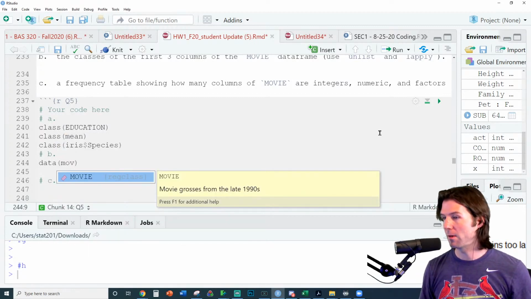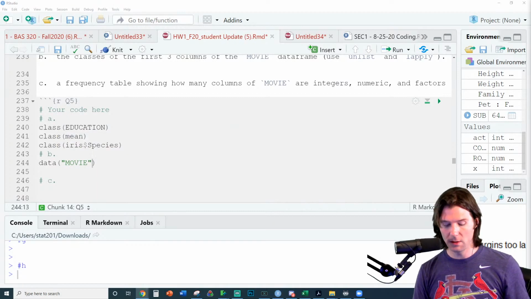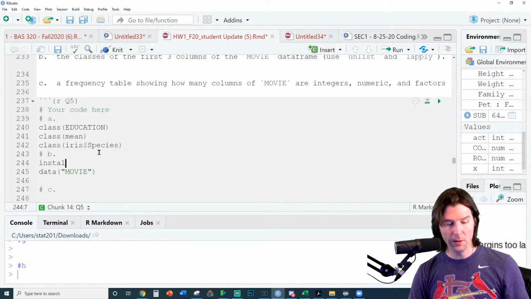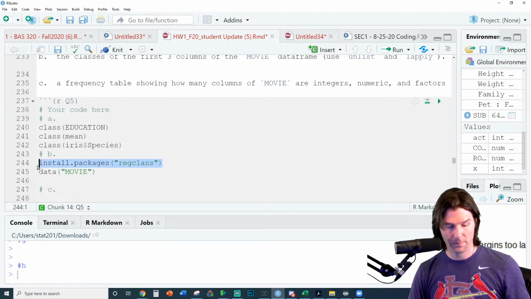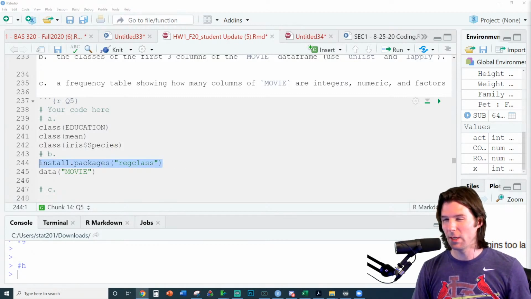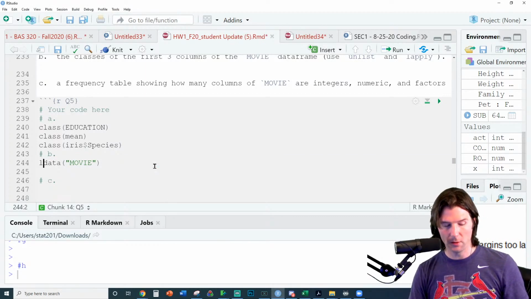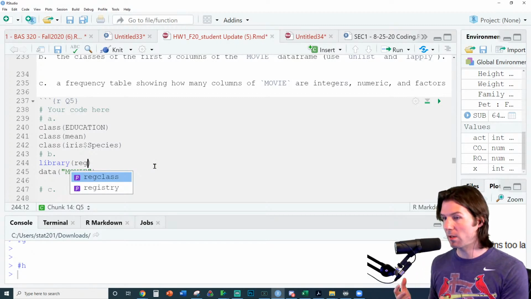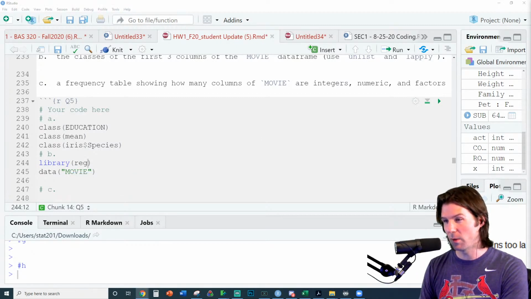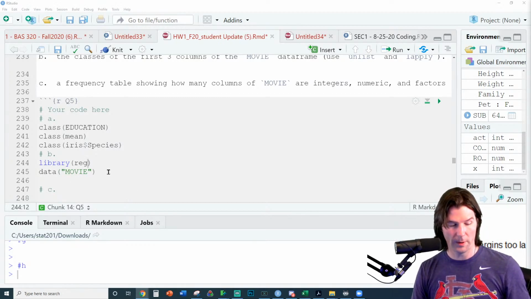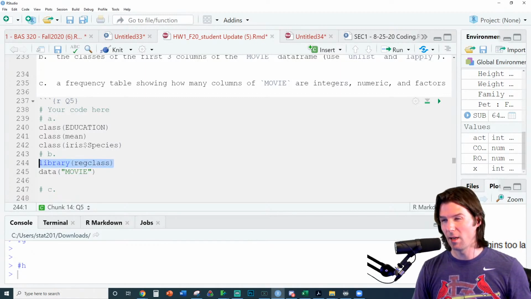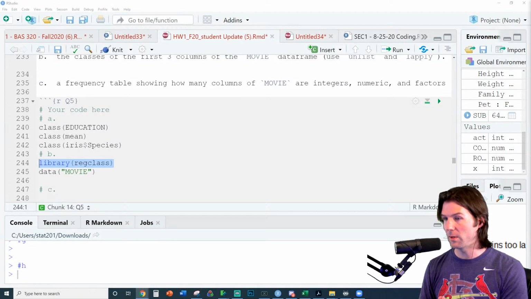There we go. Okay, so to load movie, you need to do, I'll put it in the chat, only run this one time. What I'm putting in the chat right here, only run this one time. And then after you run that, you can go here to library, and you do library regclass. And you know regclass is installed if it appears this way right here. So if regclass appears this way, it does work, and we have it installed. So let's go ahead and run regclass right here. And now we have regclass loaded.